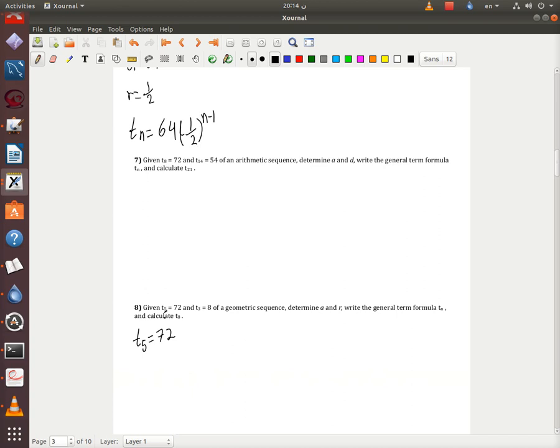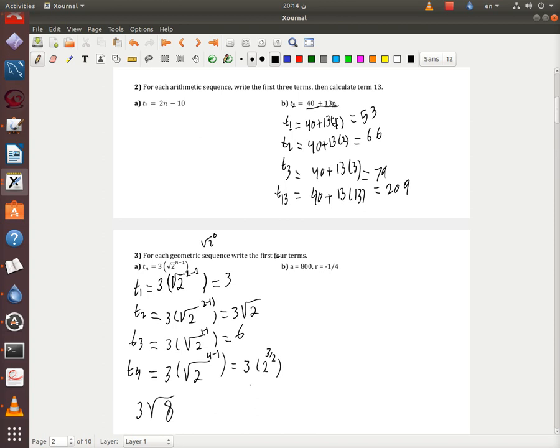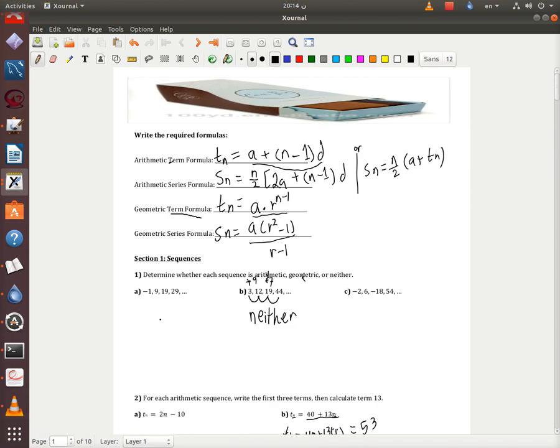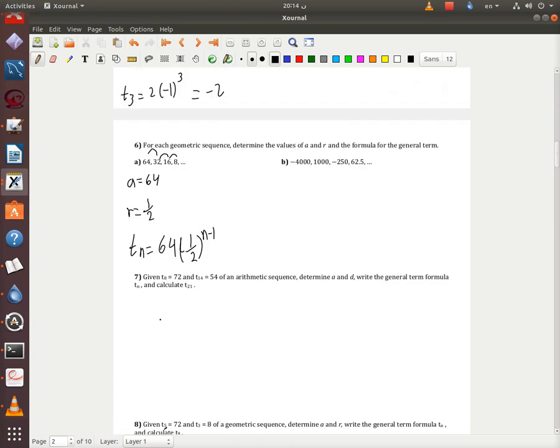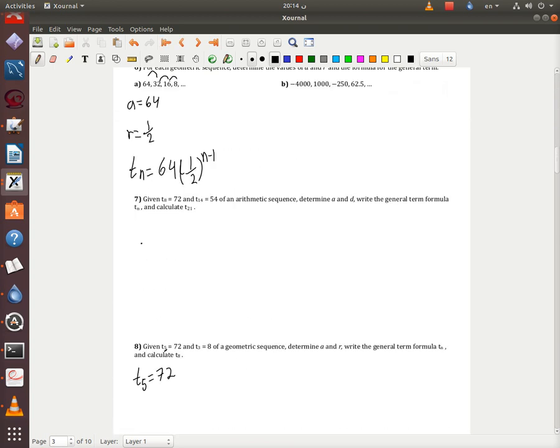T5 is something, okay? a is the first term, which is T1. So if we went up to the equation here, I'm gonna just write it down. Tn equals a times r to the power n minus 1. Let me make sure that I did it right. Yes, I did it right.